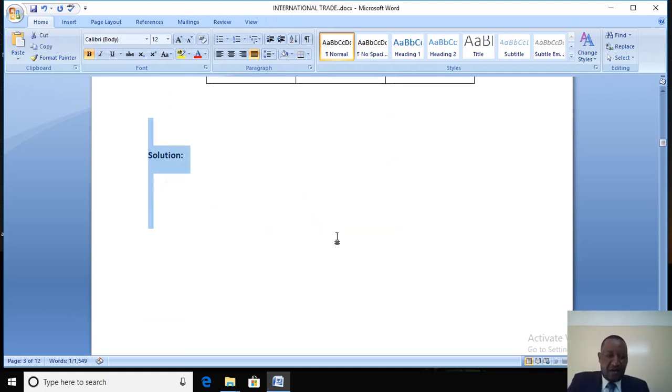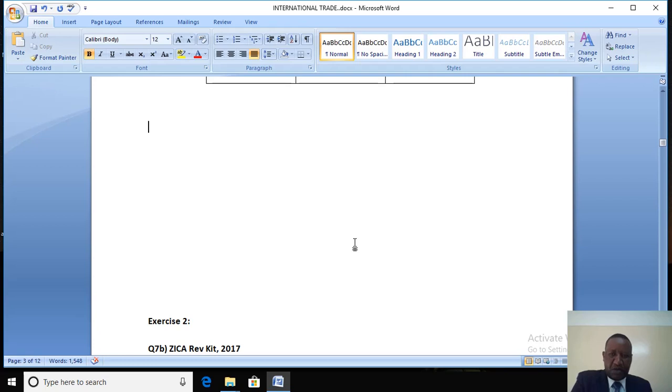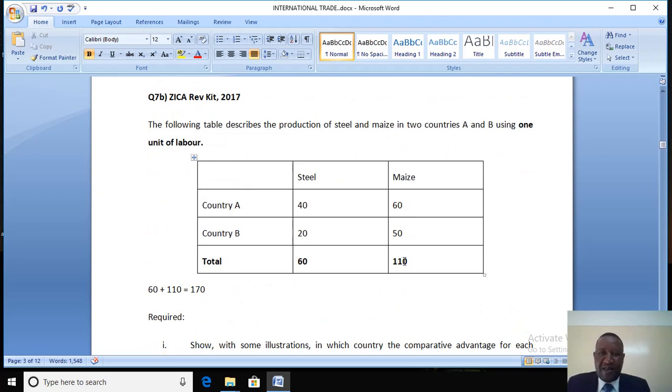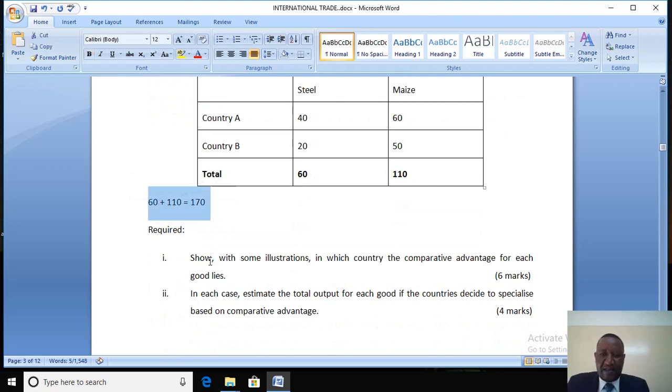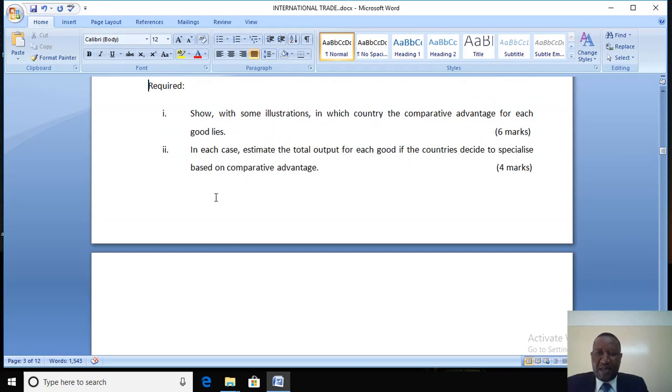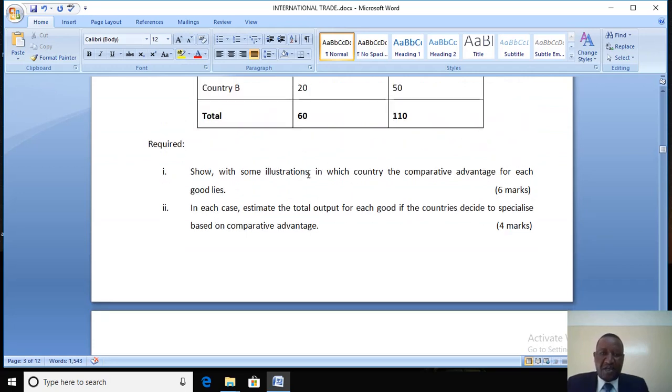Let's look at the second question. Question 2 from your Zika Revision Kit 2017 DA3. The following table describes the production of steel and maize in two countries, and the question is: show with some illustrations in which country the comparative advantage for each good lies. In each case, estimate the total output for each good if countries decided to specialize based on comparative advantage.